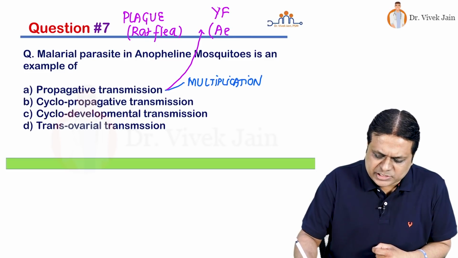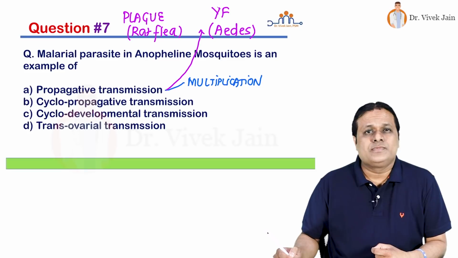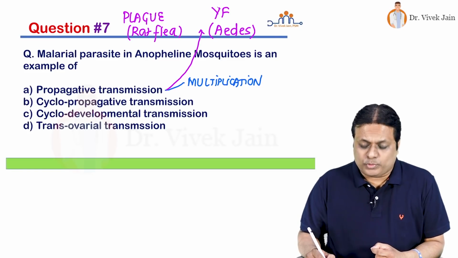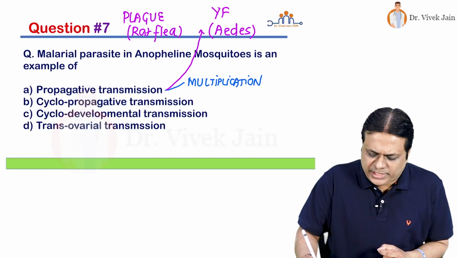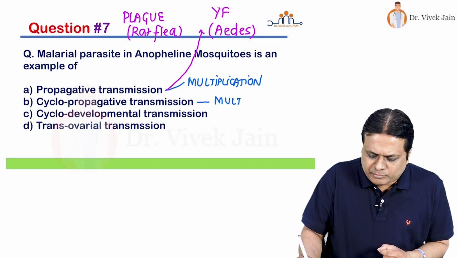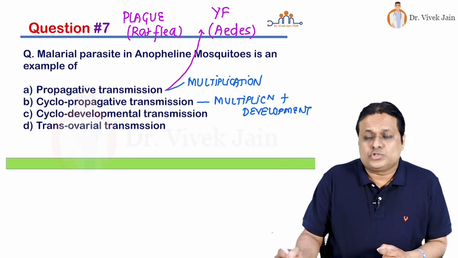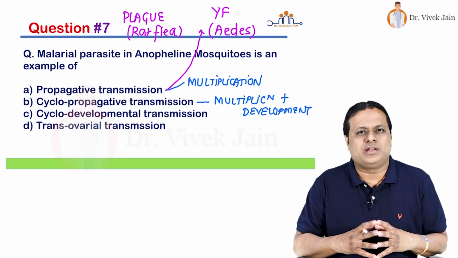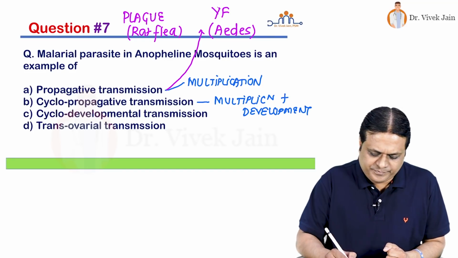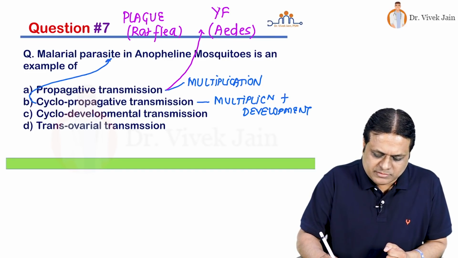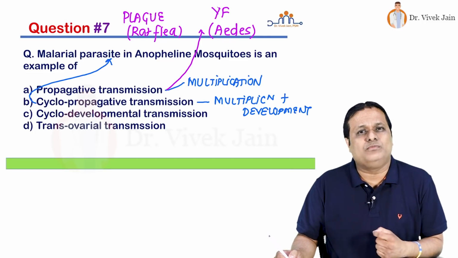inside Aedes mosquito. When we look at cyclopropagative, cyclical and propagation also, so it is basically multiplication plus development. So cyclical, development and propagation and multiplication both are there. Best example is this malarial parasite in Anopheles mosquito.